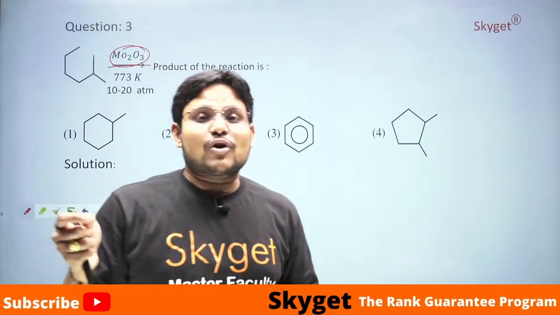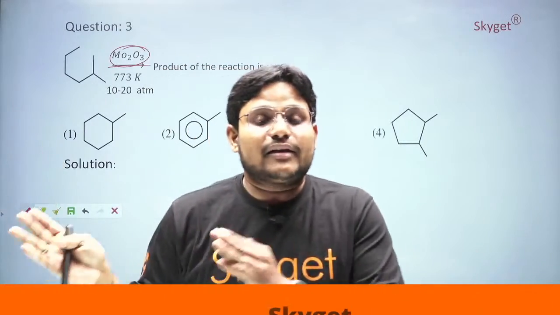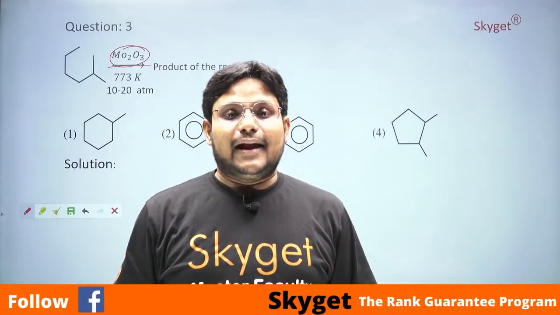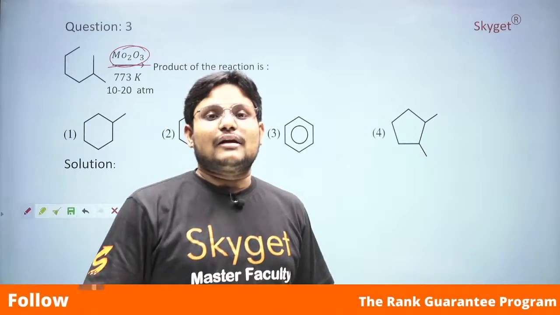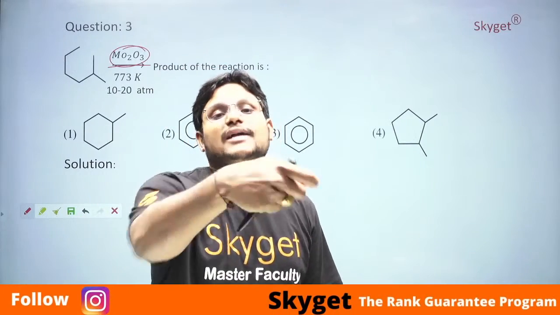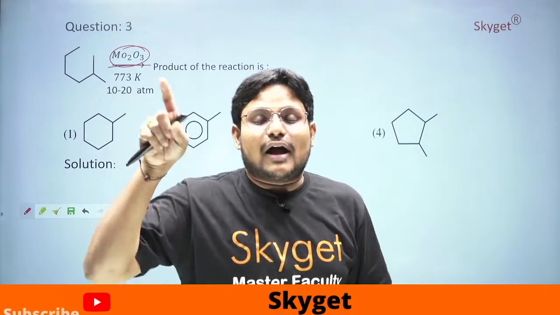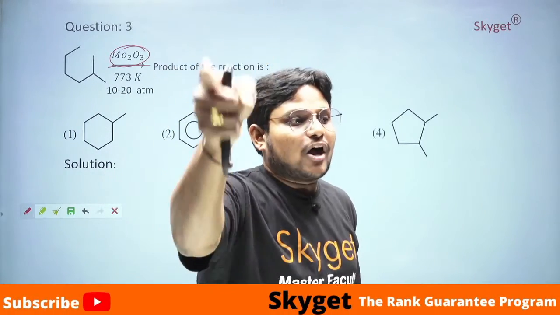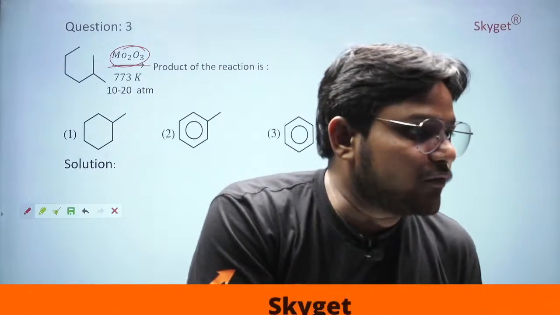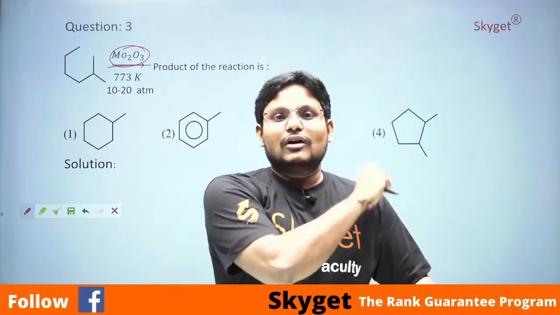They had given an alkane and converted it into an aldehyde, and asked for the correct statement among the options. Molybdenum oxide, in some cases, is used to convert alkane to alcohol, and alcohol to aldehyde, students.